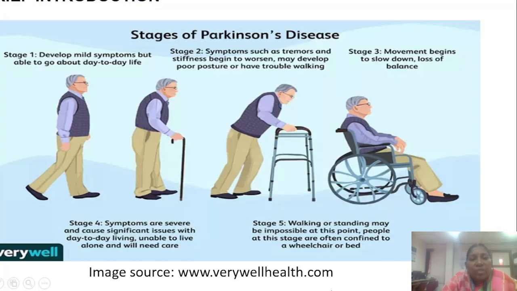If you see the stages of Parkinson disease, at the initial stage, the patient will develop mild symptoms and they are able to run their daily life. But in stage 2, the symptoms gradually develop. The patient will have tremors in the muscles and stiffness, the patient's posture will be very poor, and they have trouble in walking. In the third stage, the movement begins to slow and they lose their balance. In the fourth stage, the symptoms will be very severe, and without an assisting device, they cannot walk at all.